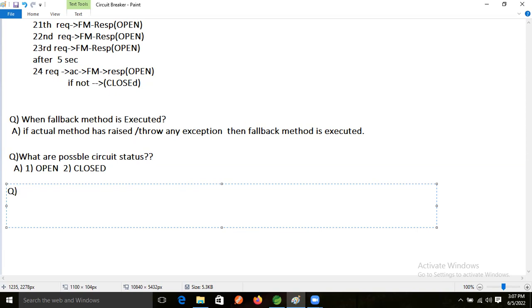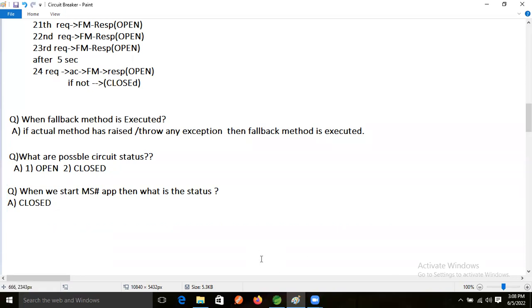So my question is: when we start our microservices application, what is the status? Closed status, Ravi. Our answer is closed only. Closed, right? Good.